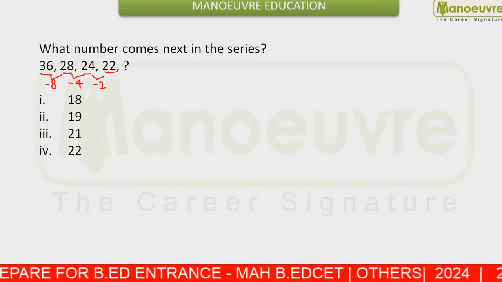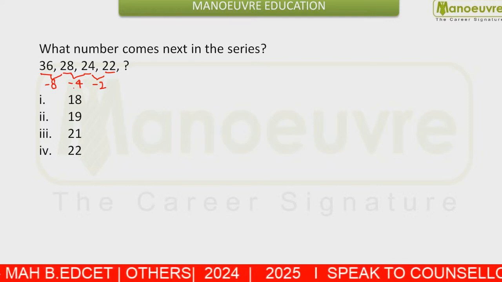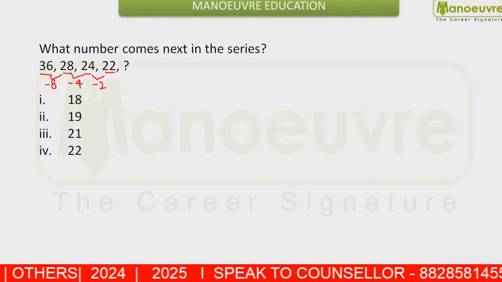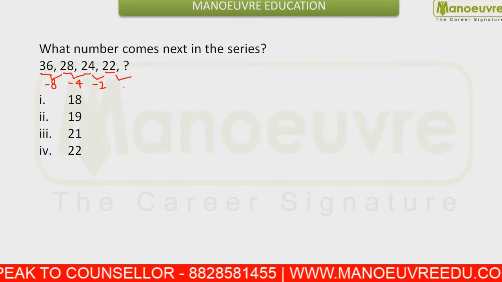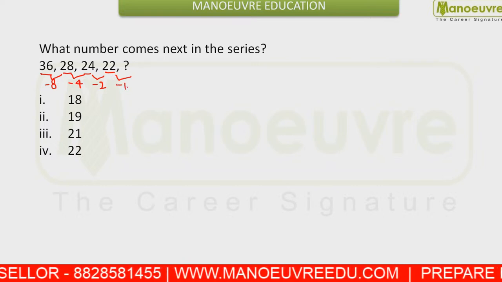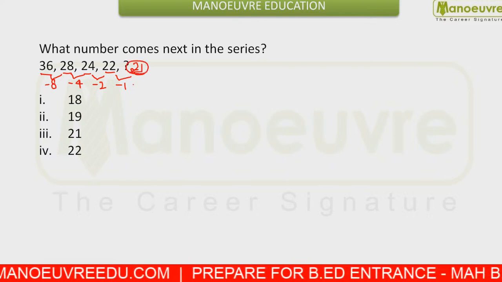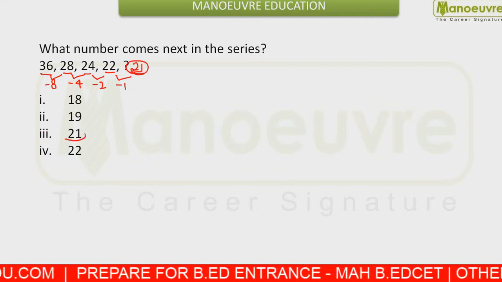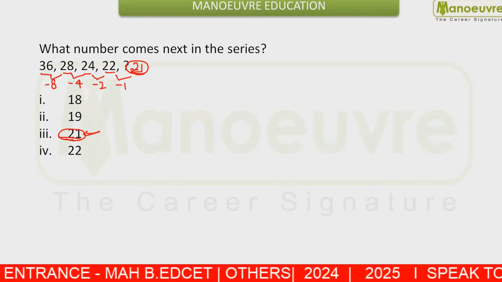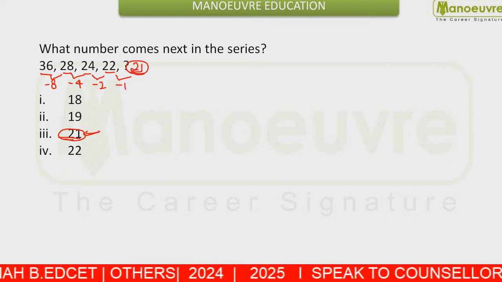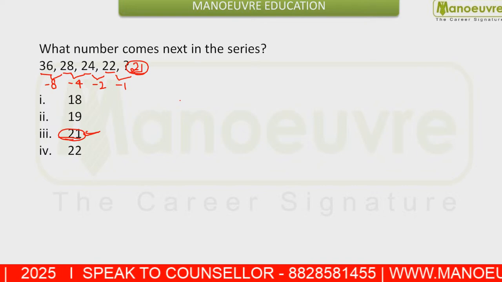So finally, students, what is happening here? Initially we had a difference of 8, then the difference got halved. In the next step again the difference got halved, and again in the next step the difference is halved. So the difference will be 1, so the answer should be 21 here. Those who have attempted this today can analyze their paper, and those who are going to attempt it next time, this will also help them.